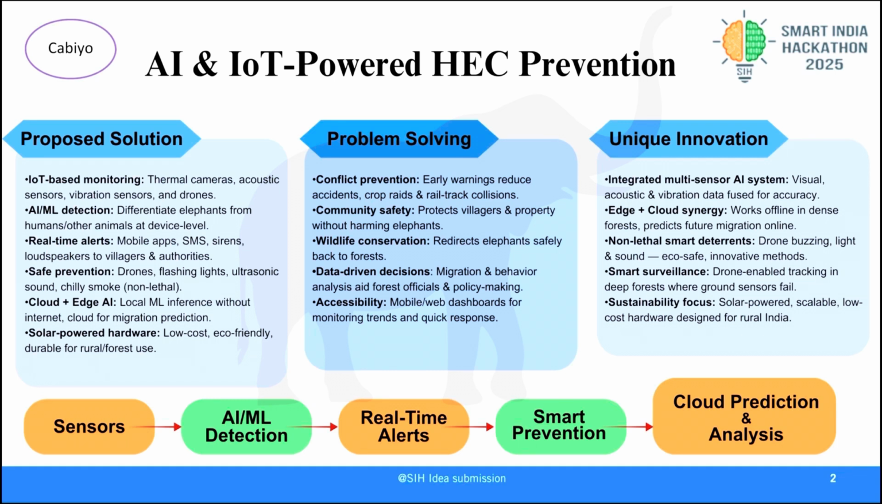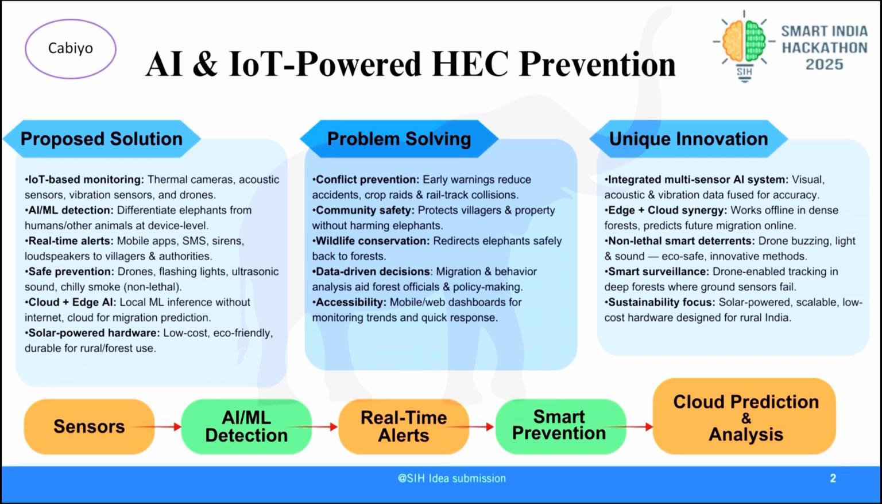Next, our AI and machine learning will kick in. The system will be able to tell the difference between an elephant, a human, or other animals right on the device itself. This is important because in the forest there's often no internet. We use edge computing powered by solar panels to solve this problem. Then we send real-time alerts.